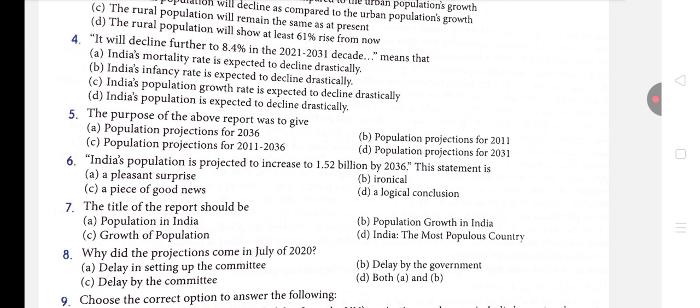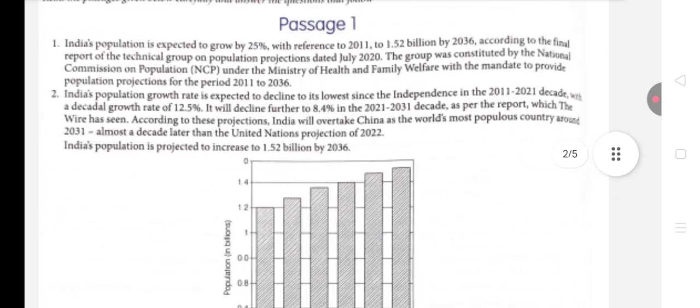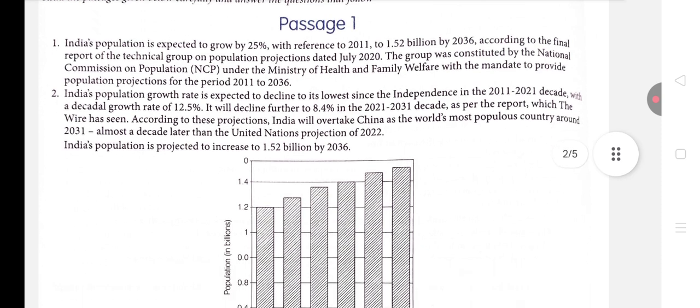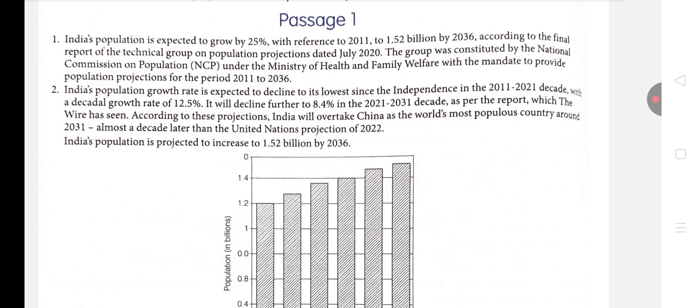Now question number 4: it will decline further to 8.4 percentage in 2021 to 2031 decade. So you know very well, in paragraph number 2 this statement is given that India's population growth is expected to decline to its lowest since independence in the 2011 to 2021 decade, with the decadal growth rate of 12.5 percentage. It will decline further to 8.4 percentage in the 2021 to 2031 decade as per the report. So it is declining.